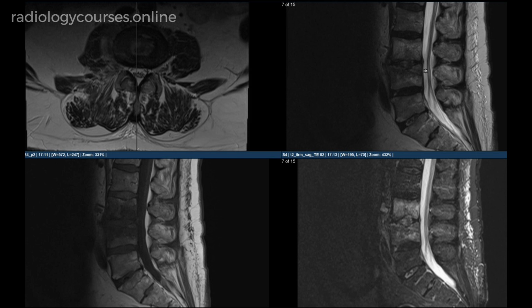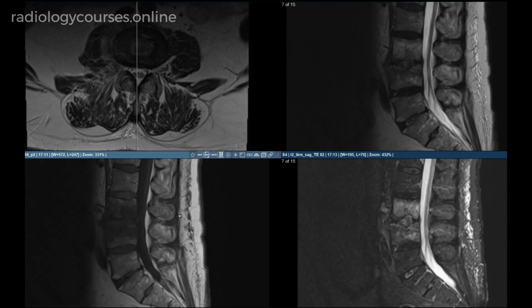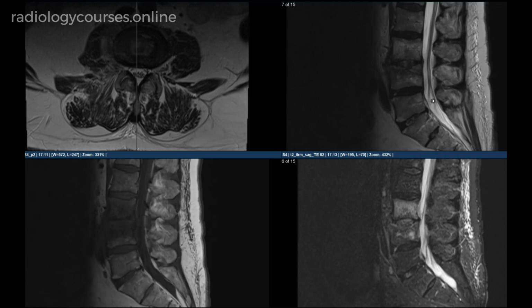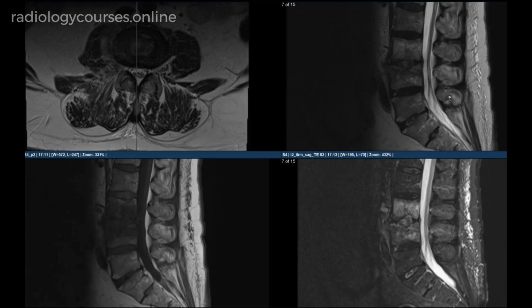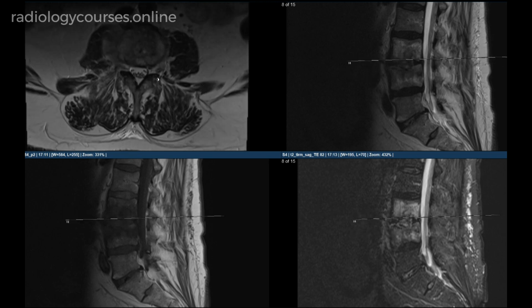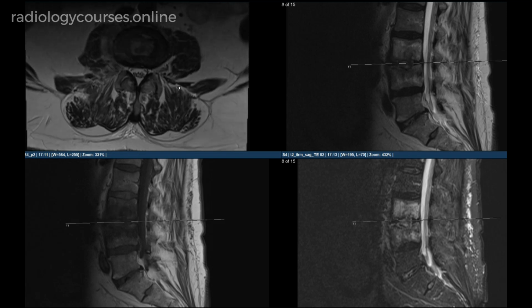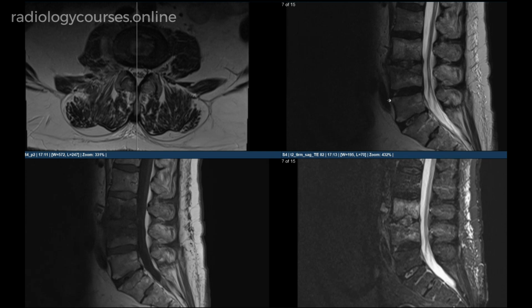So, based on these appearances, findings are highly suspicious for discitis, but clinically there is no mention that the patient might be having discitis, which is quite common in this age group, especially if the patient is diabetic or on steroids. So, how do you summarize or conclude the report?